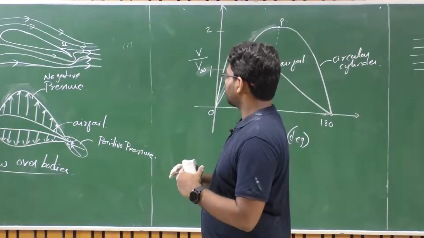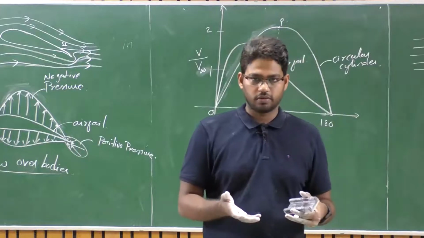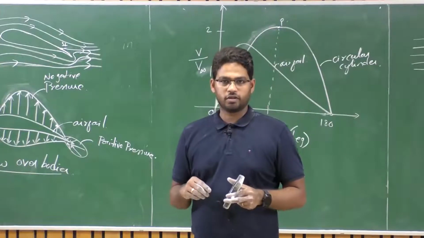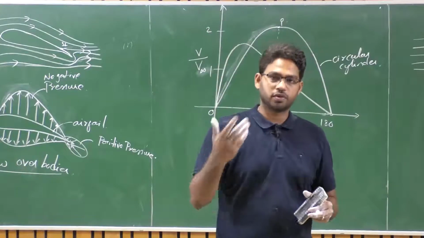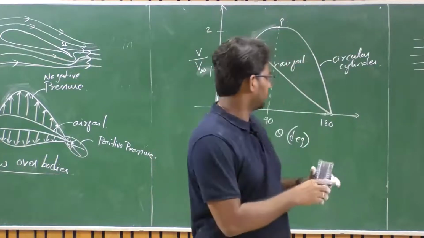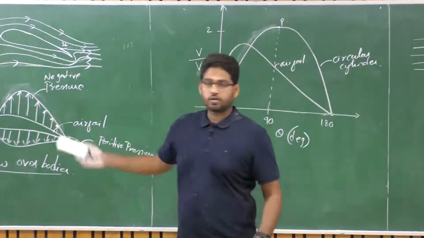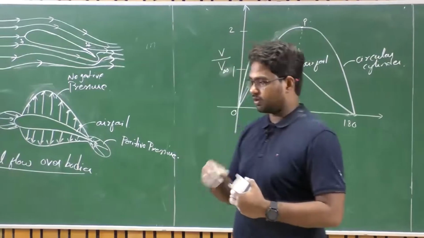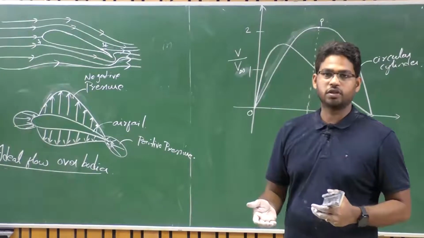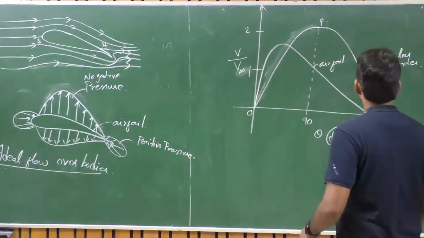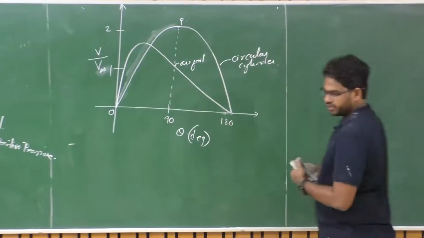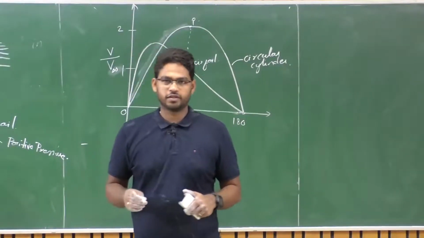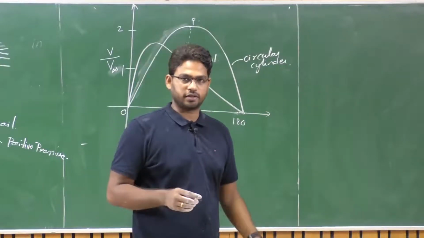If you want to know how this air behaves in reality, then we need to talk a bit about boundary layer theory. That will help us understand why there is flow separation. When we talk about the aerofoil, this streamlined body is known as an aerofoil, and when we talk about its characteristics, we'll be using this flow separation concept. In order to understand what flow separation is and how it happens, we first need to talk about the boundary layer. So this lecture may have a bit more aerodynamics, maybe boring to some of you, but there is no shortcut. We have to go through this lecture.